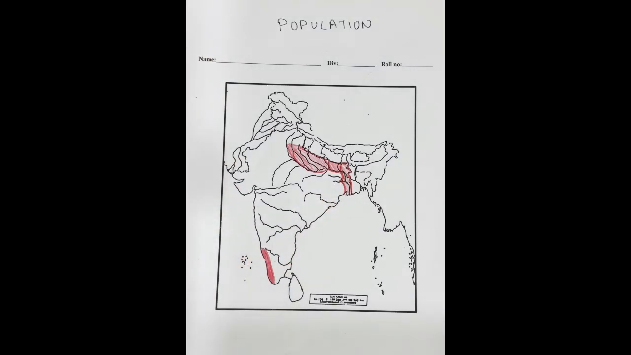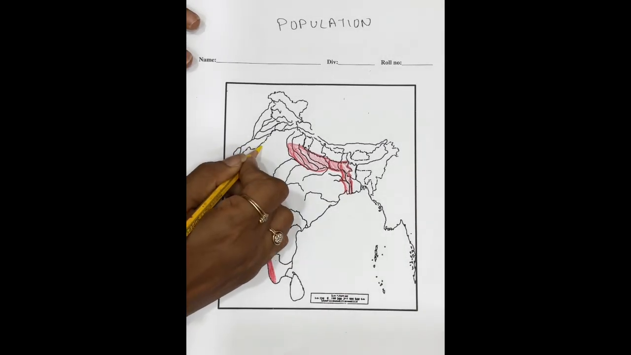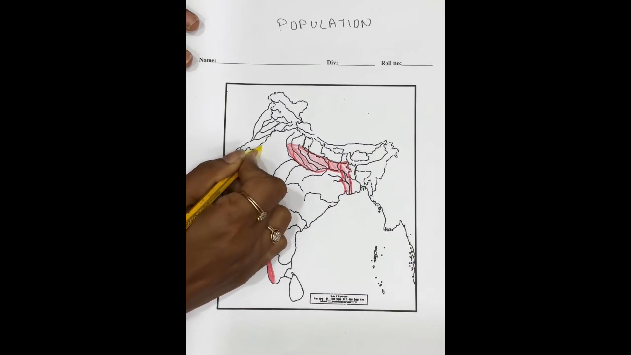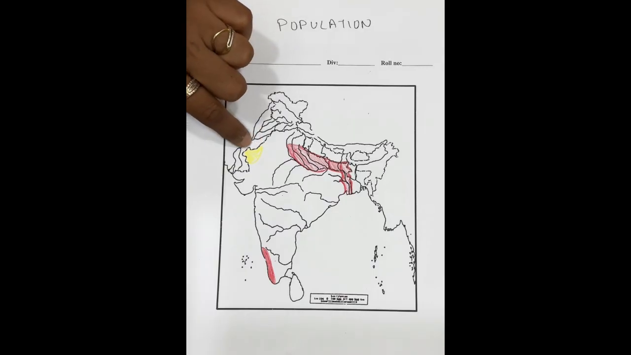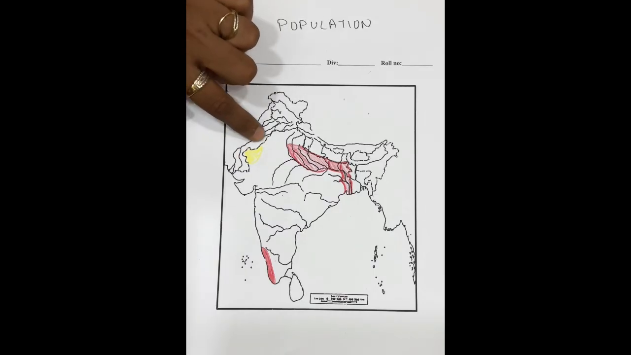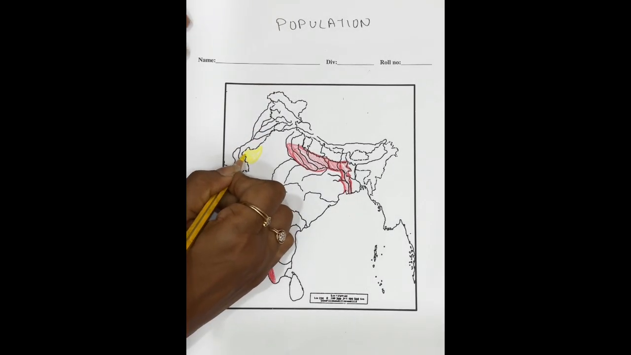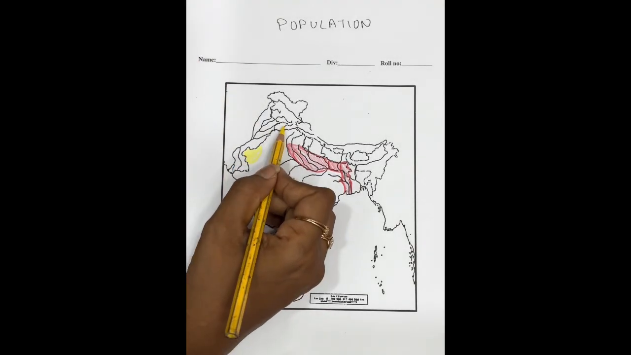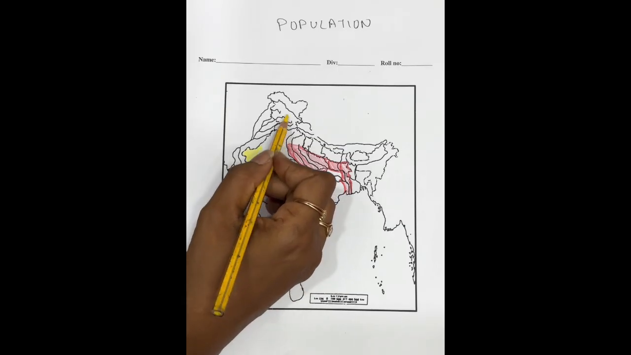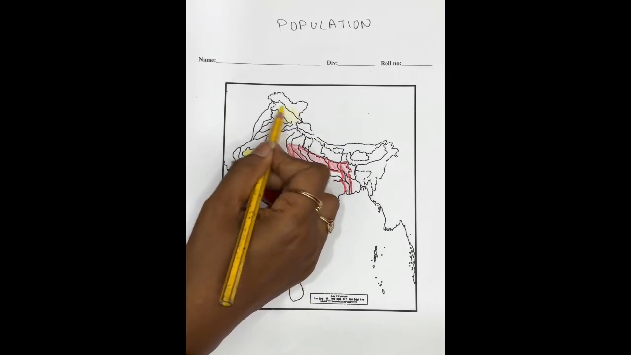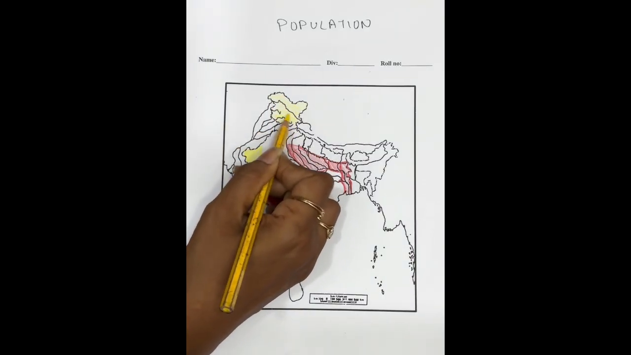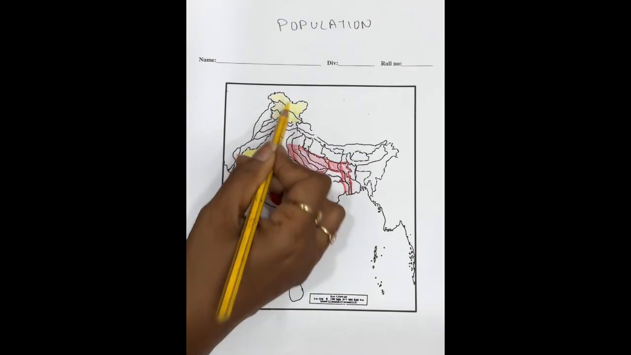Now let us mark sparsely populated states and areas. Now the sparsely populated area in west is Thar Desert. Make sure while marking you don't enter the area of Pakistan; you have to make sure that your area should be only in the part of India. Now here we are going to mark the sparsely populated area in north, which is called